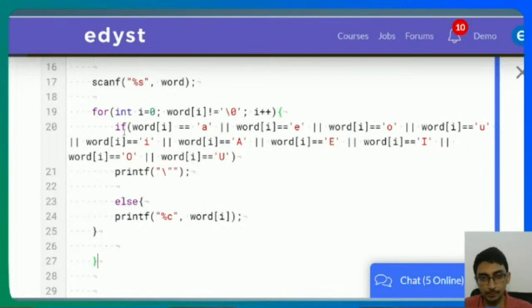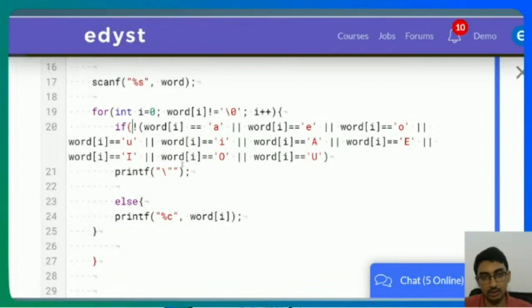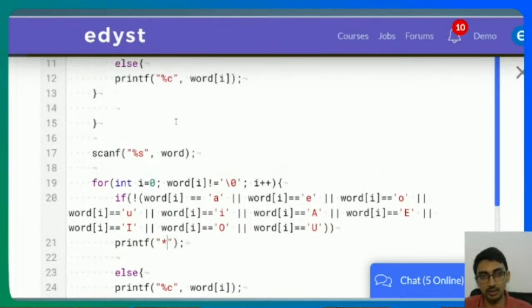So I can just say word not equal to A and word not equal to E and word not equal to O. Or I can just put a not outside this. If none of these are true, then only this will be true. If any one of these is true, this will become false. And I'm going to put an asterisk here. Otherwise, print the word as is.